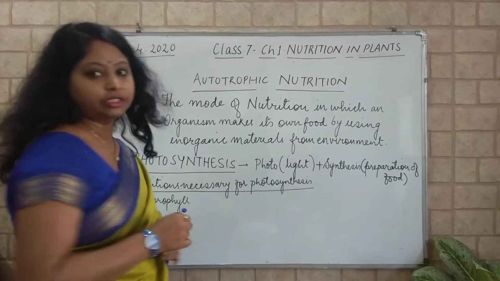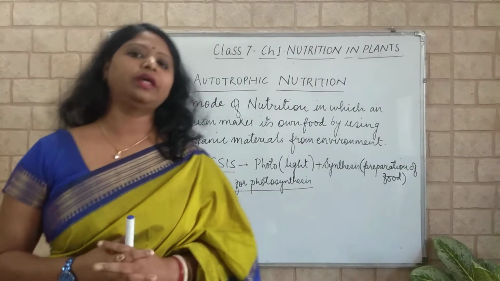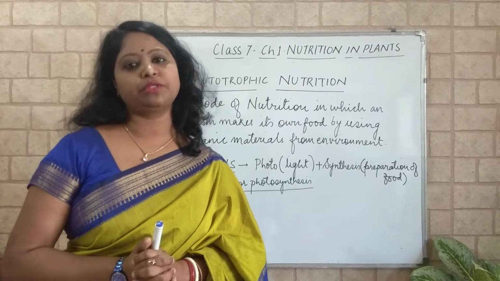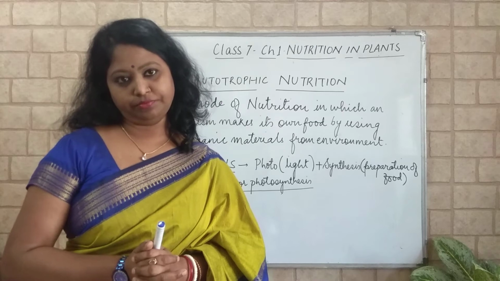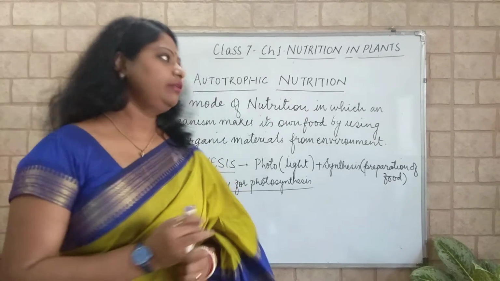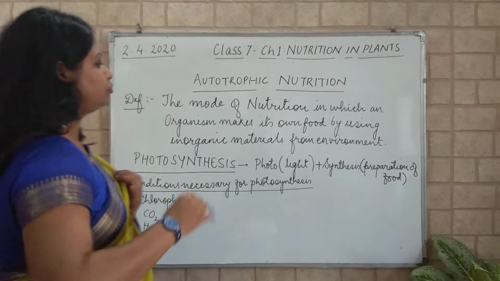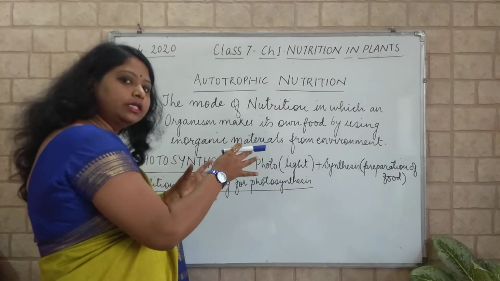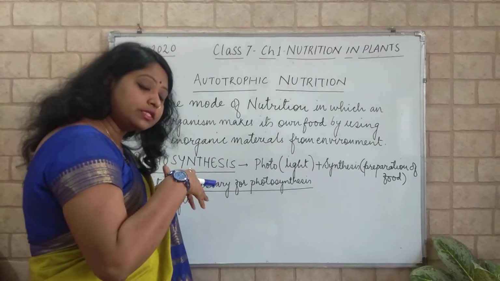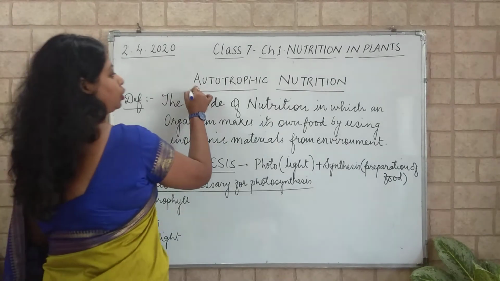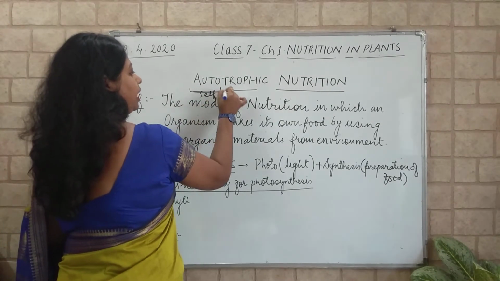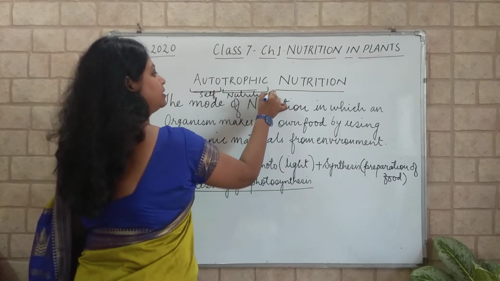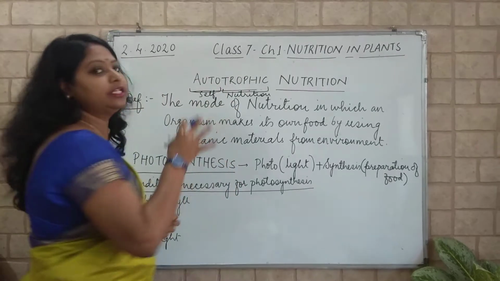Autotrophic mode of nutrition is a mode in which organisms prepare their own food by using all the inorganic substances from the environment. So when any organism uses this autotrophic mode of nutrition, they are preparing the food by themselves. That's why the term has come: auto, which means self, and trophic, which means nutrition. So the organism is preparing its food on its own.